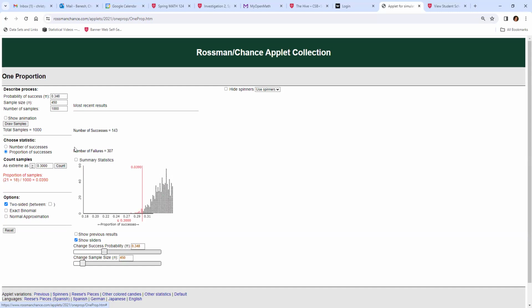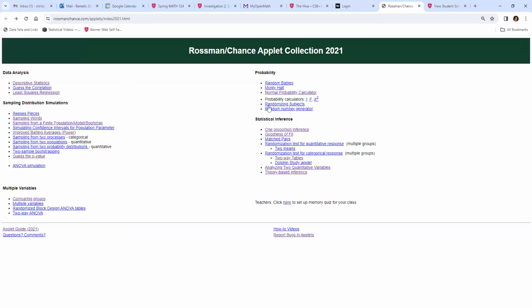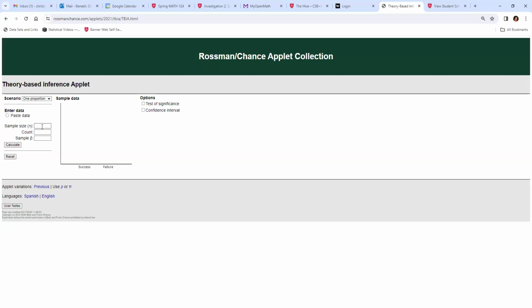So let's go back to the other applet and compare them. So I have to put this in again. I had 450, 135. It calculates p-hat for me. And then if you look at the confidence interval, see, we had 0.259, and this is 0.2577, very close. And then we had 0.347, and this is also very close. So those are two different ways that you can calculate a confidence interval.